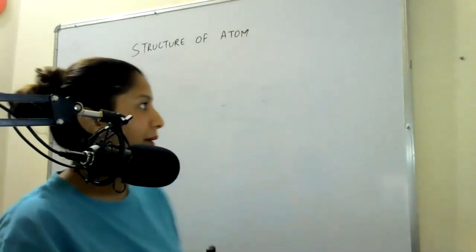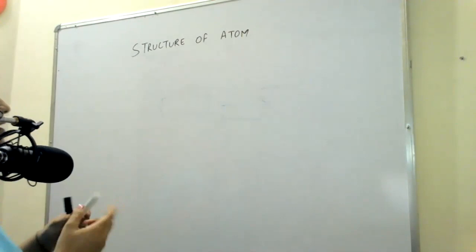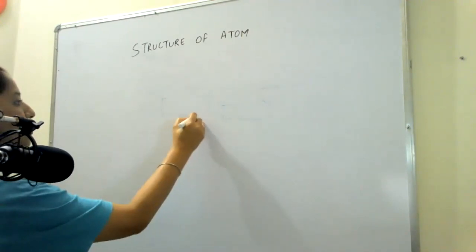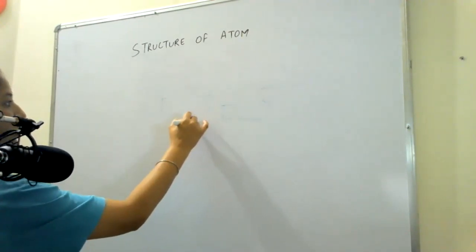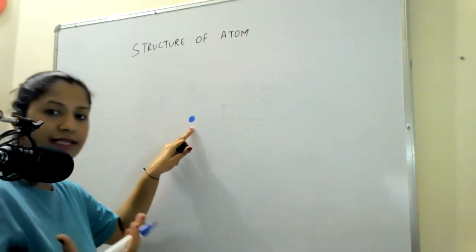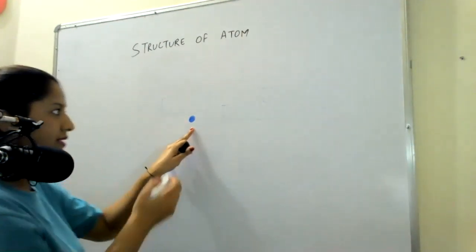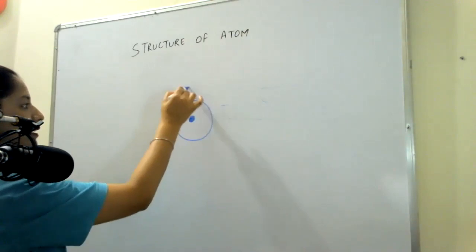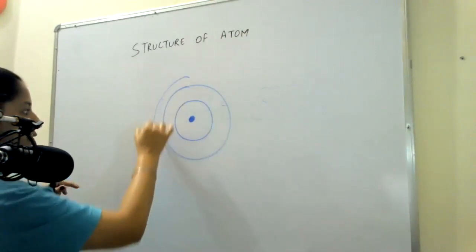Okay, just see. Atom has got a nucleus in the center, a heavy mass kind of substance, which is called the nucleus, and around it there are these circles.